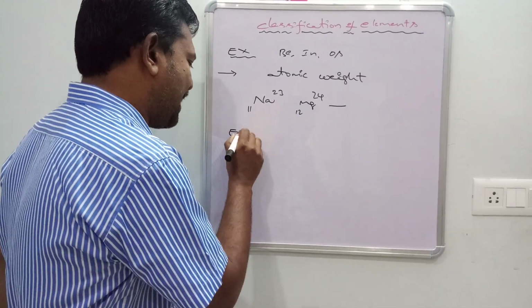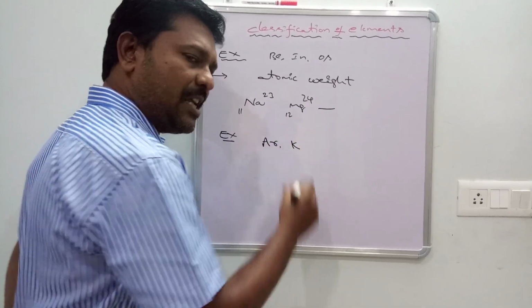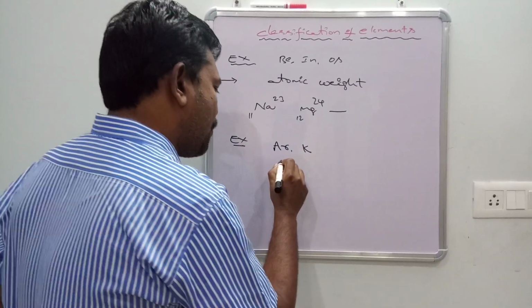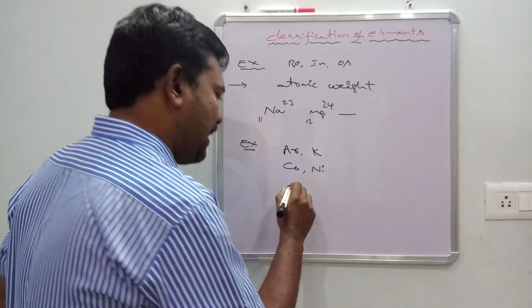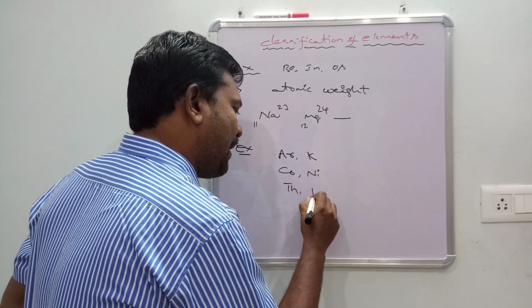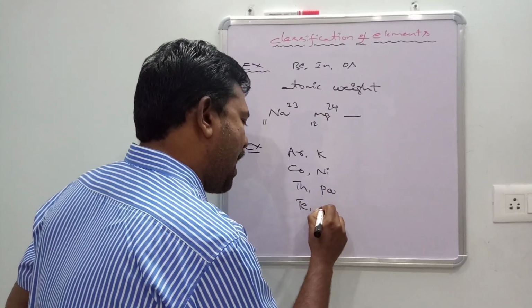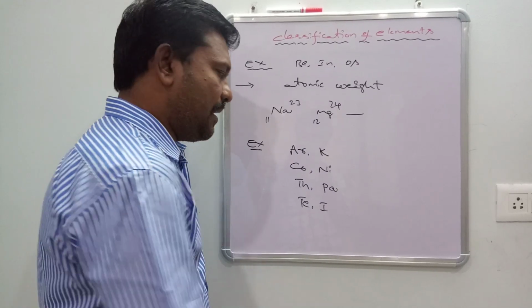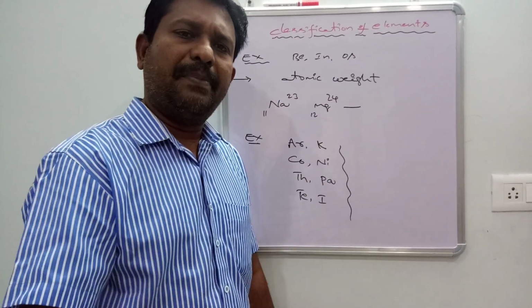For example, verify: argon potassium is an anomalous pair. Similarly, cobalt nickel is an anomalous pair. Similarly, thorium palladium is an anomalous pair. Similarly, tellurium iodine is an anomalous pair. These 4 pairs are anomalous pairs in the entire long form of periodic table.